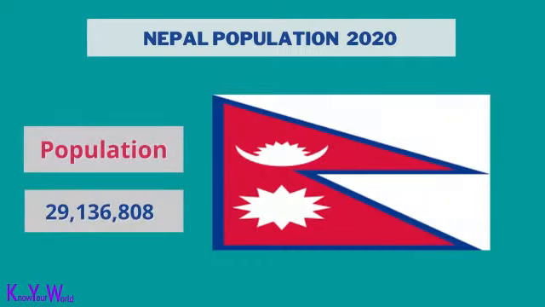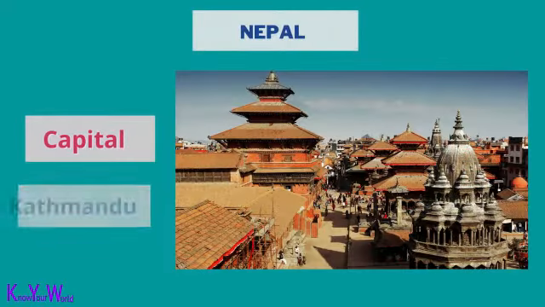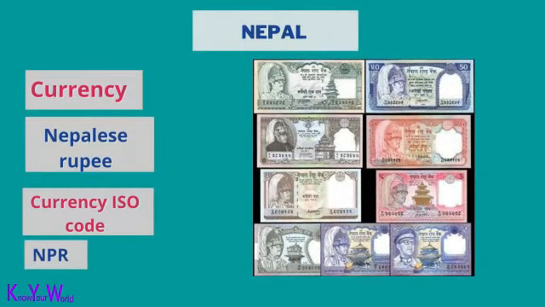Nepal population is 29,136,808. The capital of Nepal is Kathmandu. The currency of Nepal is the Nepalese rupee. The ISO currency code is NPR.